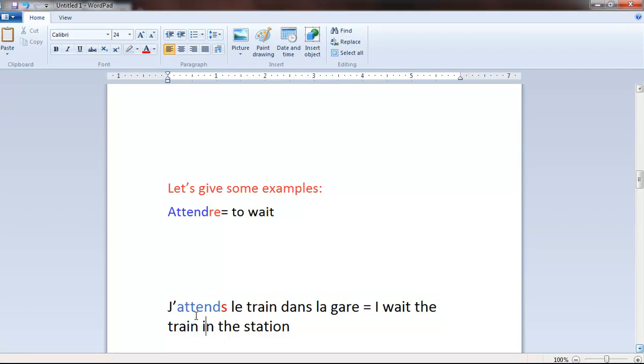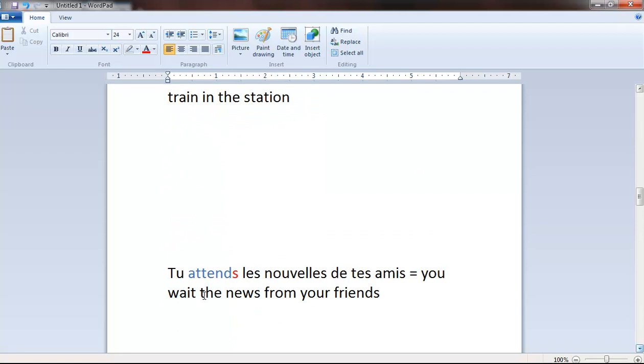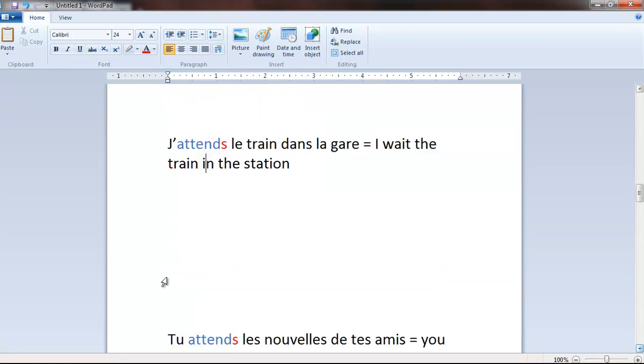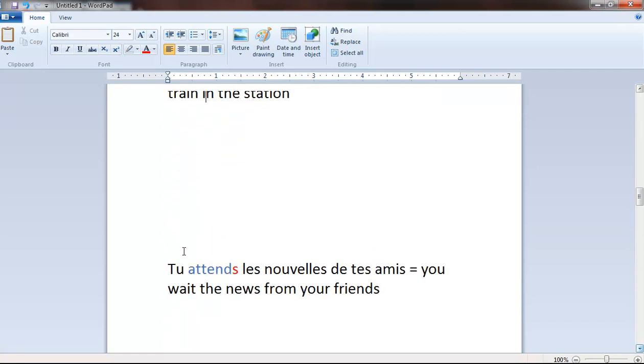This one, as you see, has a root formed from attendre. You just eliminate the ending RE and you put an S. You don't put an ES or anything else, you just put an S as an ending. And then for the second person singular, you have the same form as for the first person. Here it's first person and here it's second person.